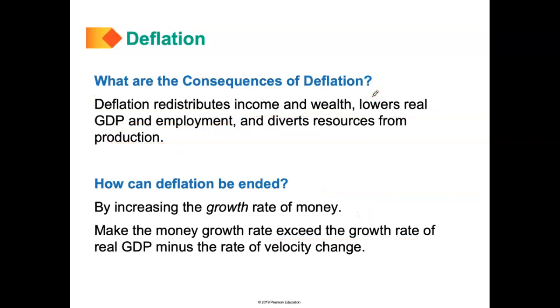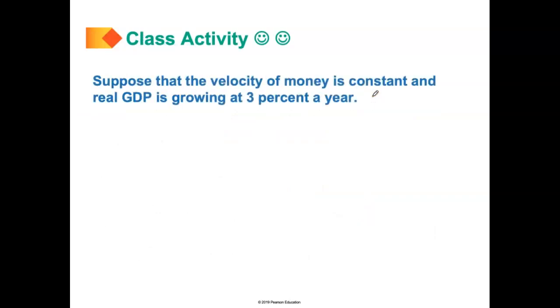Right, now let's do a class activity quickly. Suppose the velocity of money is constant, meaning that the velocity of money does not change over time. Now, if the velocity of money does not change over time, we can say that the growth rate of velocity of money is basically 0. So velocity rate, I'll just call it VR, equals 0 because it's constant over time. We know that GDP is growing at 3% a year, so GDP equals 3. These are the two things we know. Let me just write it up here so it doesn't get lost. So we have VR equals 0 because velocity of money is constant, and we have GDP equaling 3.